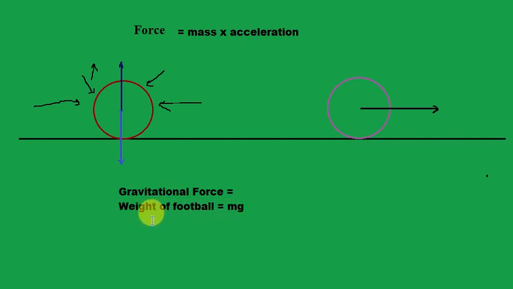So wait here. I will just tell you the difference between the mass and weight. I want to ask all of you one question. See, if this ball is placed on the moon, what will be its mass and what will be its weight? Suppose this ball weighs 1 kg, and it's placed on the moon, what will be its mass and its weight? Or if this ball is placed in a space where the gravity is 0, what will be its mass and what will be its weight? Do you guys know about it?